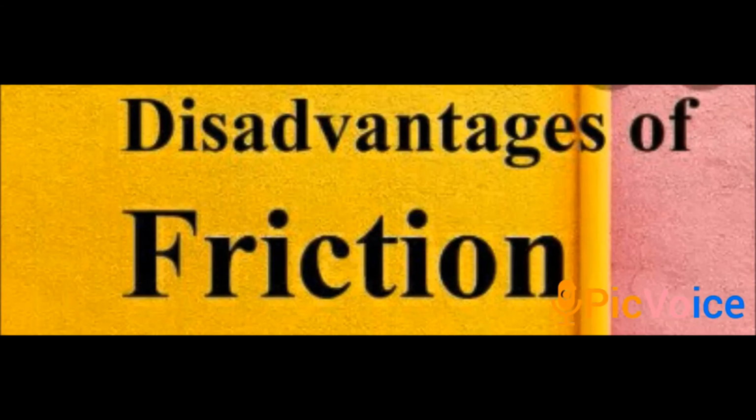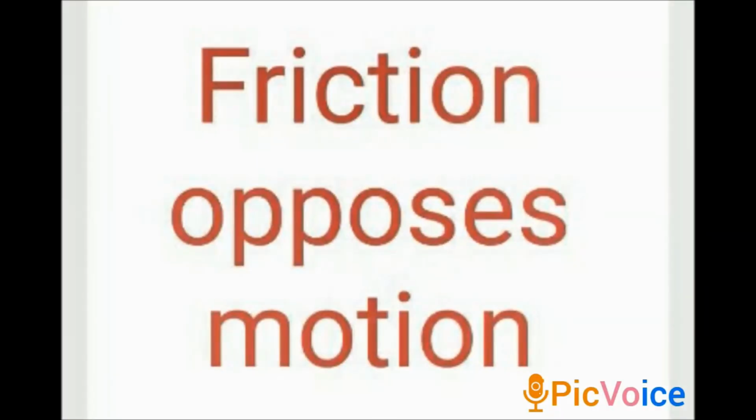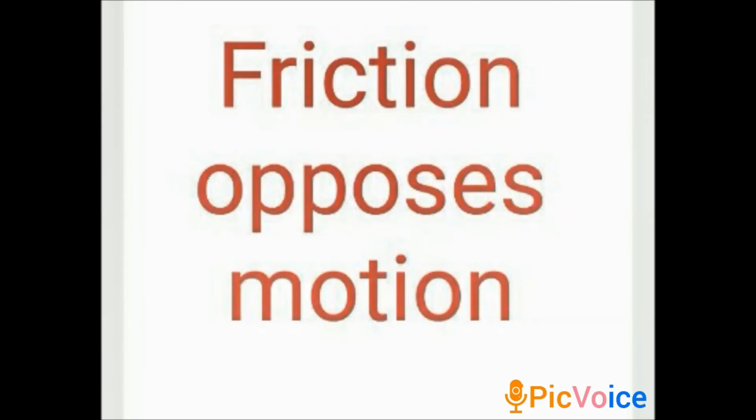Next, we are going to see the various disadvantages of friction. In that, the first point is friction opposes motion. Friction and motion will act in opposite directions. If we take a box and push the box towards the right, the friction will act towards the left, okay?